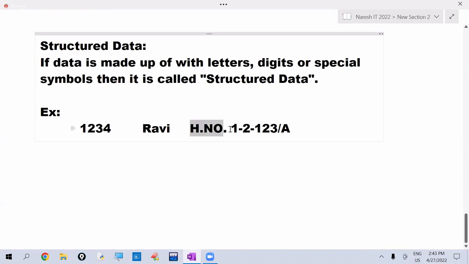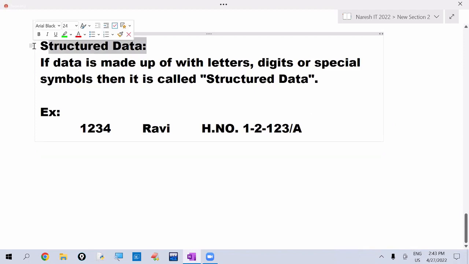Here digits, special symbols, letters are there. You can say this is structured data. If the data is made up of letters like Ravi, HNO, A, or digits or special symbols, we are calling that structured data.